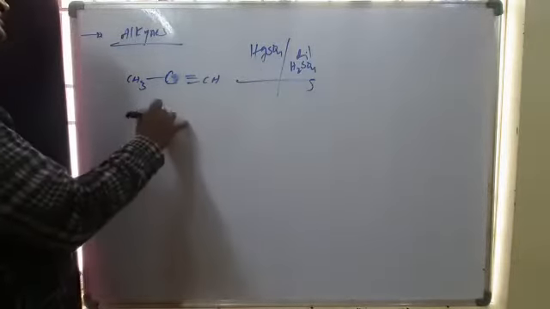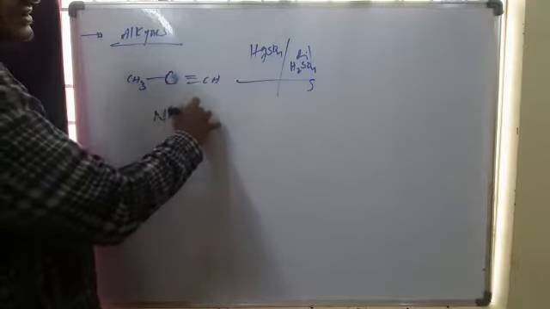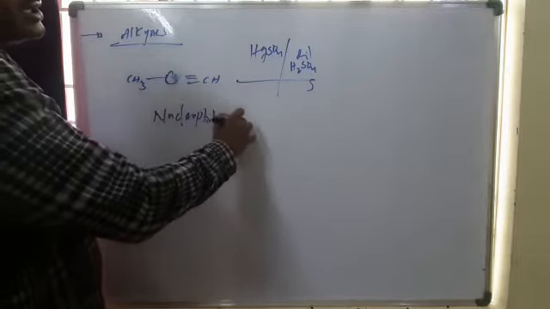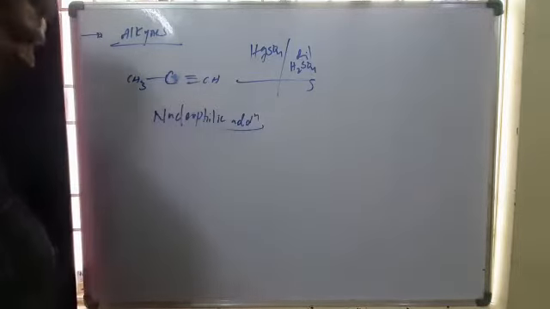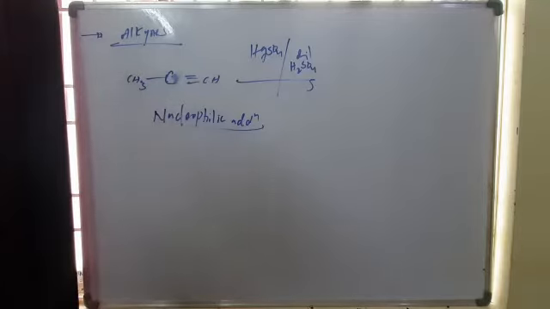So this is specially a nucleophilic addition reaction. Generally, the characteristic reactions of alkynes are electrophilic additions. But when we use heavy metals, it goes to nucleophilic addition.